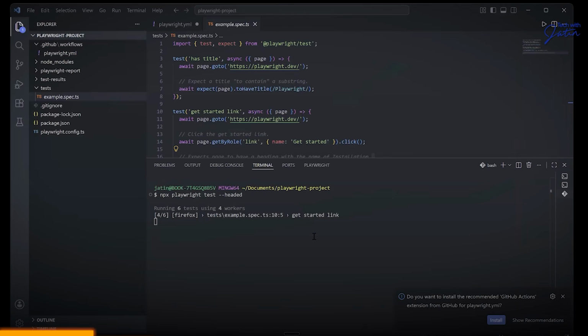Now, the browsers which were getting launched over here were the browsers which Playwright has downloaded. I don't have Firefox over here. I don't have a Safari browser. I have a Chrome browser, and it has used not Chrome, it has used something which is called Chromium. Now, sometimes people really get confused about the difference between the Chrome browser and the Chromium browser.